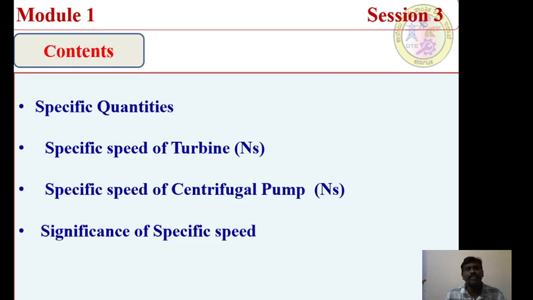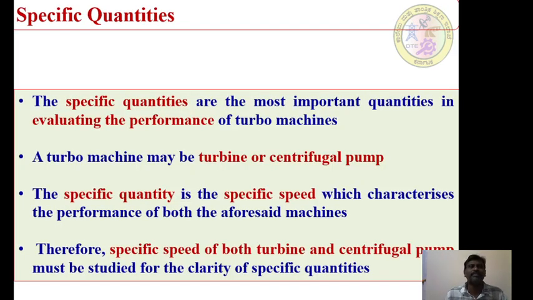All these quantities, whether it is a unit quantity or a specific quantity, are very important in the field of turbo machines, because using these particular quantities, people recommend a turbo machine for particular conditions. So we have to think about how we can define the specific quantities of a turbo machine, and at the same time how these specific quantities can signify the usage of a particular turbo machine. Now let me talk about these specific quantities.